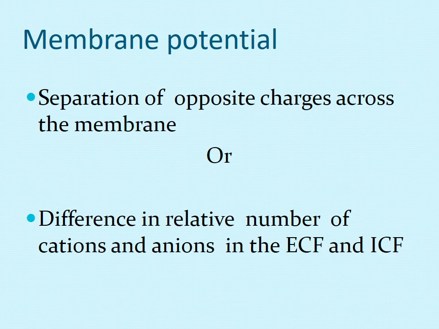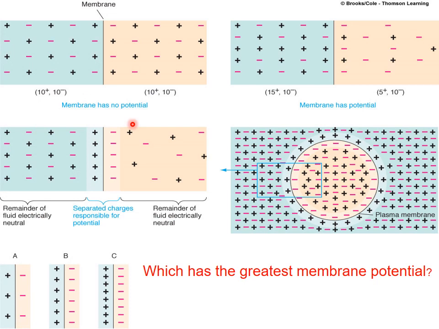I'll show you the slide. Now here you can see this diagram best explains what the membrane potential is. There is a membrane with two areas, for example, one is ECF and the other is ICF.